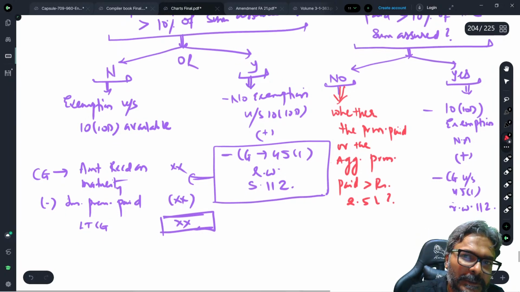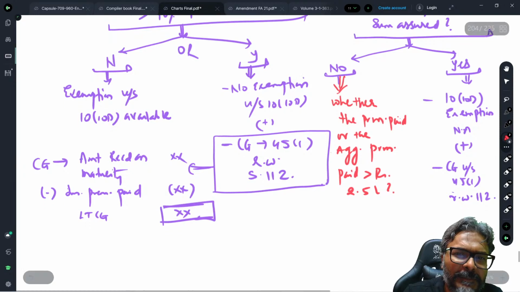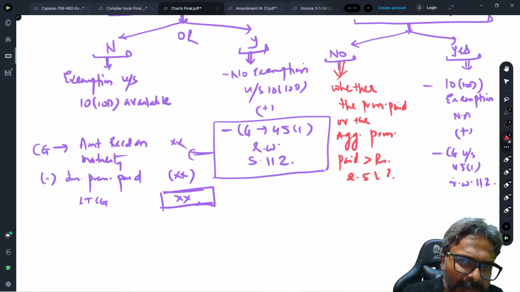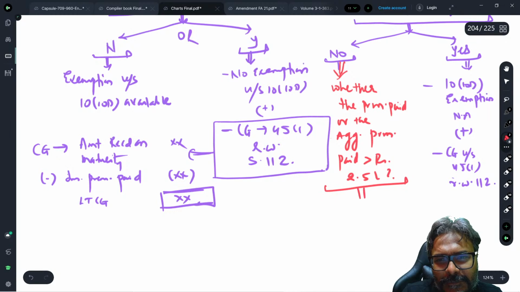This is the point. So even if it is not exceeding 10% of the sum assured, you have to ask this question. Fine, not an issue. Check the next question: does the premium paid on the individual policy or the aggregate of the premium paid on all the policies issued on or after 1st of February 2021 exceed 2.5 lakhs? Does it exceed 2.5 lakhs?